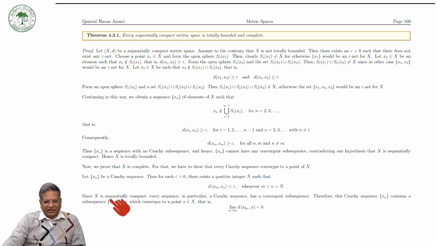Since X is a sequentially compact space, every sequence, in particular a Cauchy sequence, has a convergent subsequence. Therefore the Cauchy sequence xn contains a convergent subsequence x_{kn} that converges to a point x in X. That is to say, the limit as n tends to infinity of d(x_{kn}, x) is equal to 0.